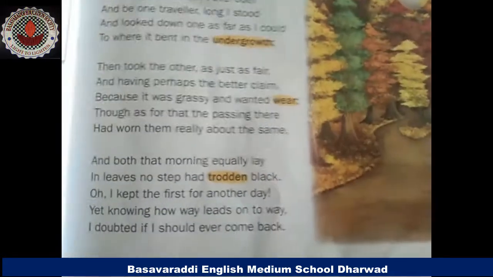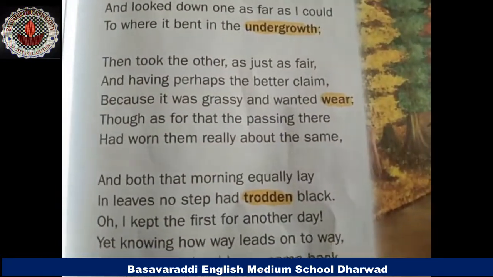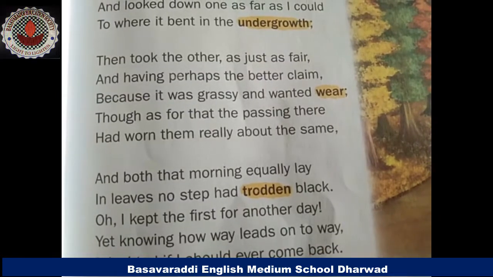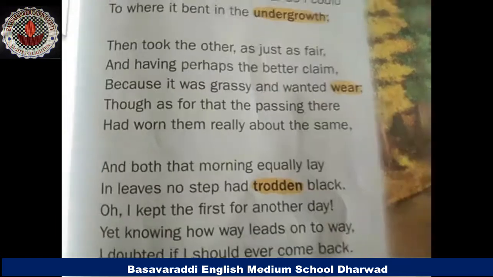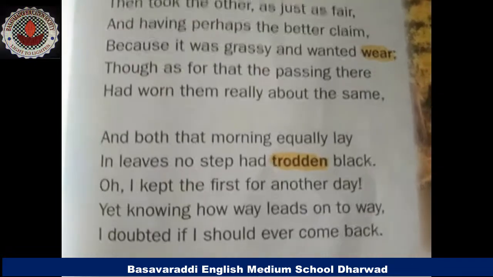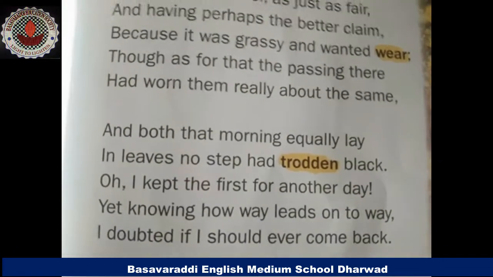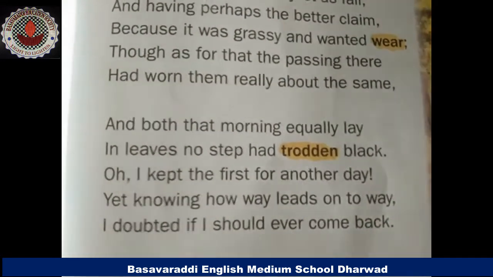So here the poet very nicely is telling us that even though two roads are there, then also I had chosen, then took the other as just as fair, and having perhaps the better claim, because it was grassy and wanted wear, though as for that the passing there had worn them really about the same. So even though the poet is taking the second road, then also he is thinking about the first one, whether if I could have chosen the first one, that would be better for him.